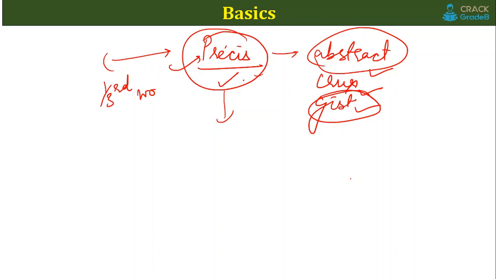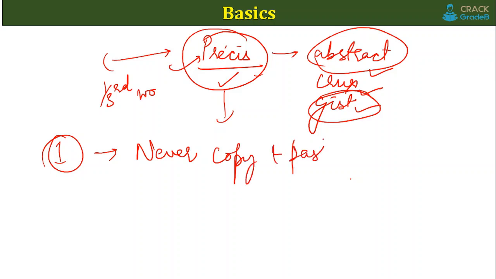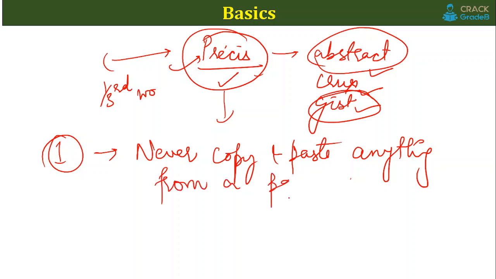There are a few things to keep in mind while writing a Precis. The first thing that you need to remember, I already discussed this, is never copy and paste anything, not even data, from the given passage. You are not supposed to write the exact language of the passage. Even if you are writing a data point, or something which is relevant to the passage, you have to frame it in your own words.